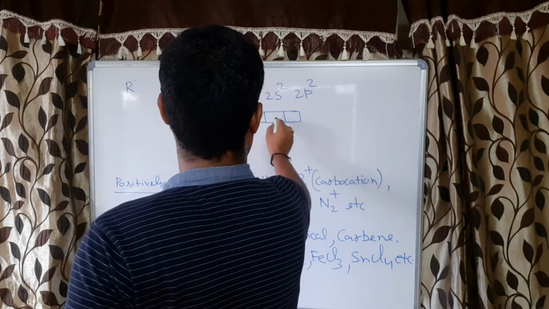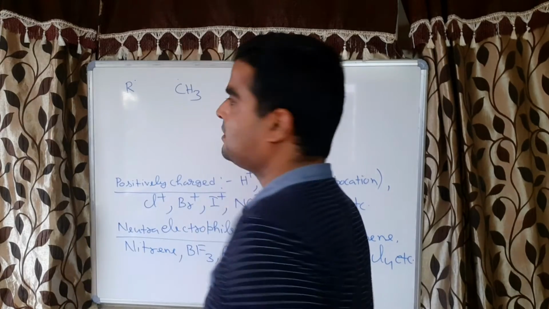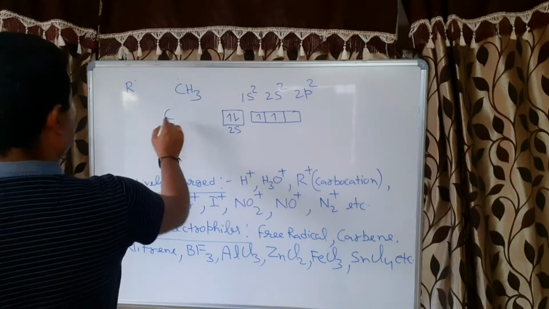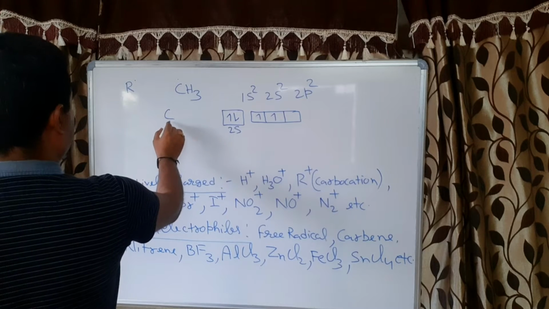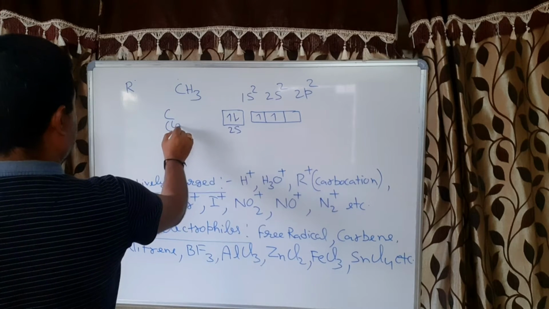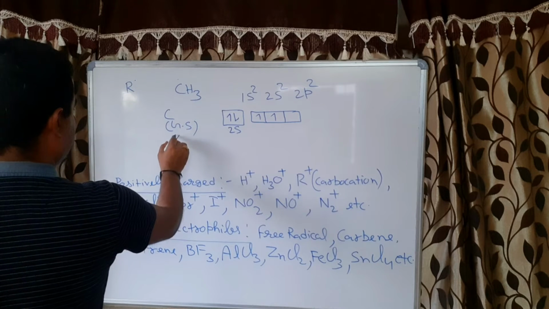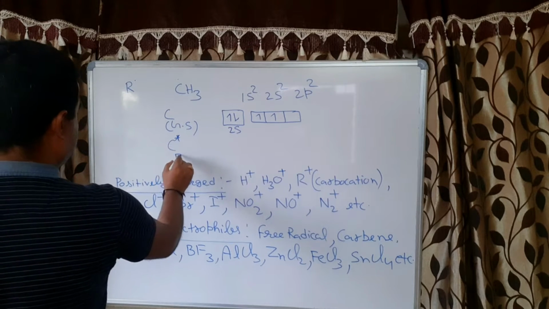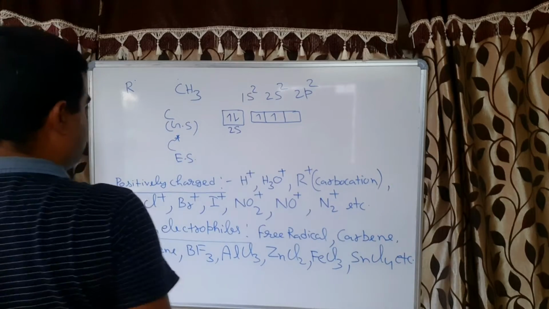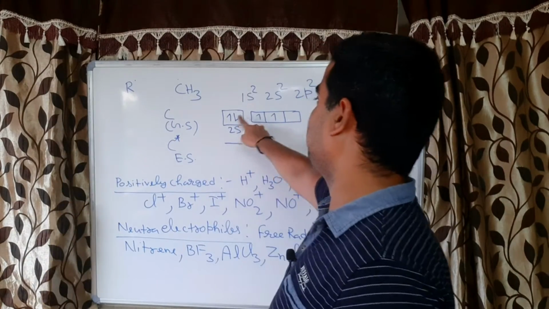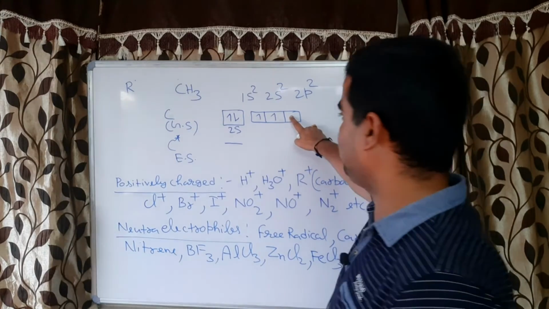So this is 1 electron and this is another 1 electron. So this is the configuration of carbon in ground state, correct or not? Now when carbon will go in excited state, then what will happen? 1 electron from the 2s will move to 2p.